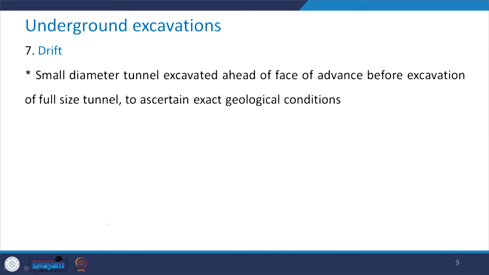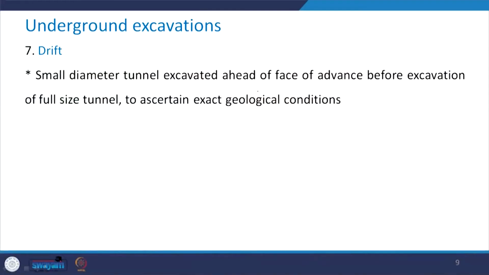The next one is the drift. Drift is a small diameter tunnel excavated ahead of the face of advance before excavation of the full size of the tunnel. This is used to ascertain exact geological condition.